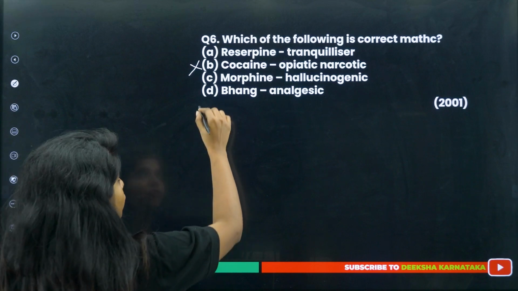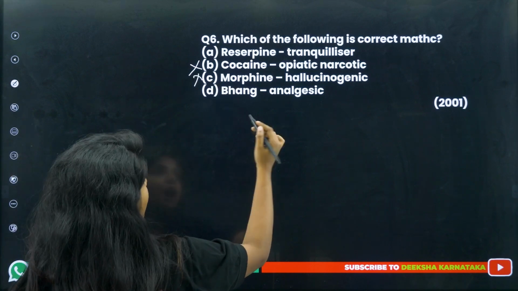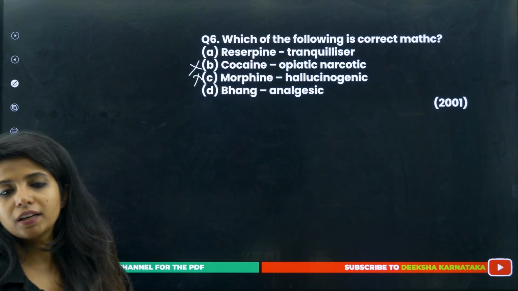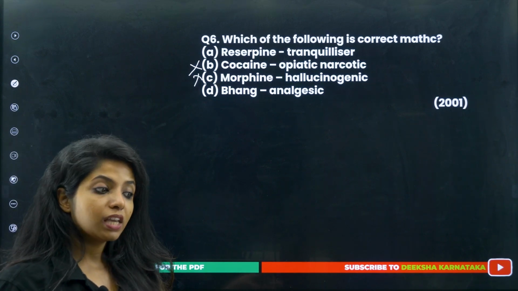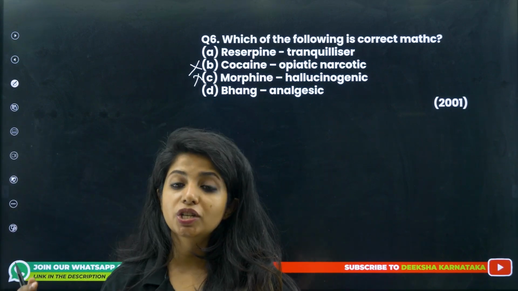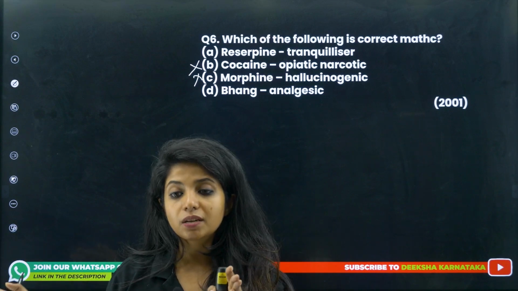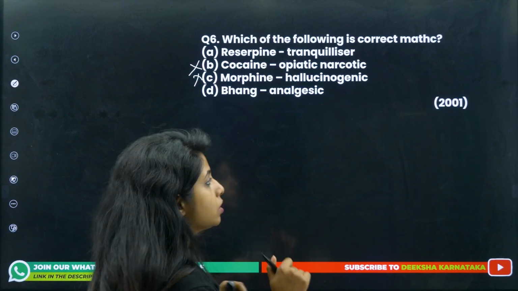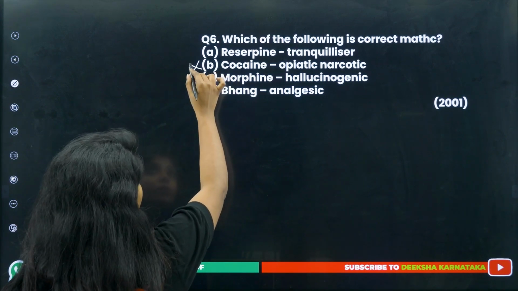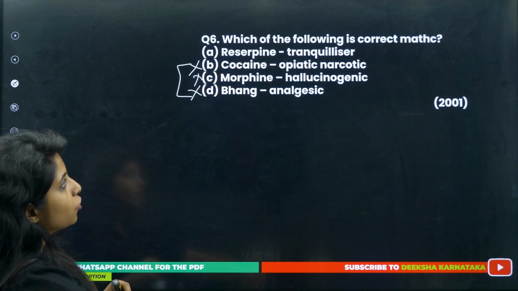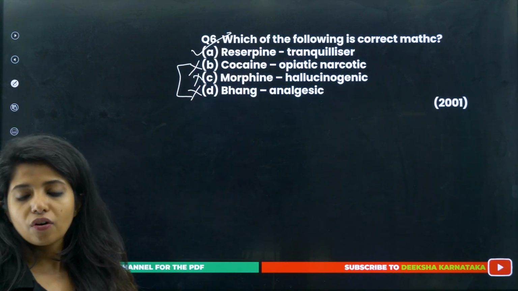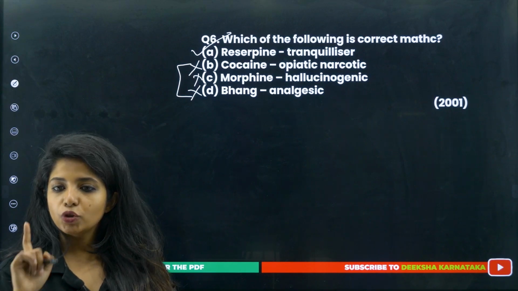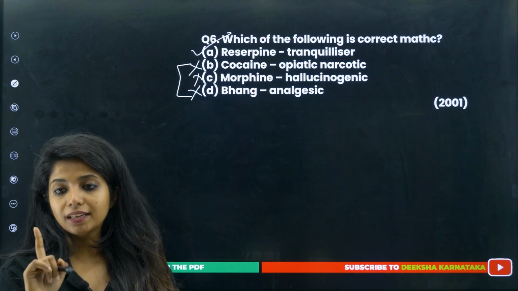Bhang is analgesic? Bhang comes under the category cannabinoids. It is not analgesic. Instead, it increases your blood pressure and has effects on your cardiovascular system, and also it is a hallucinogen. So this is also wrong. Since it's there in your NCERT, you can be sure that this is out of the box and wrong as well. So sixth question, A is the correct answer.